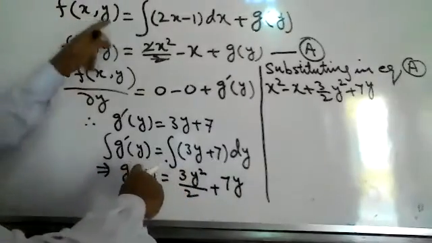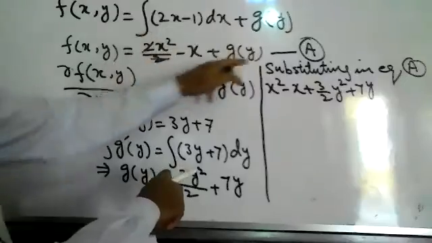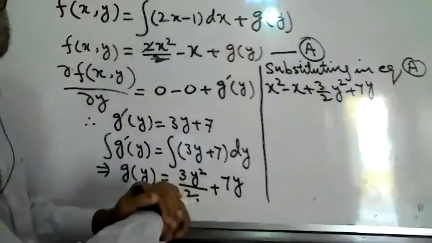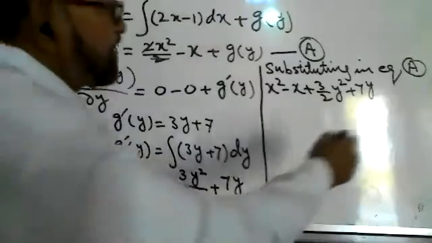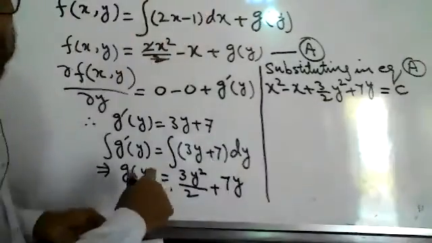This whole is f of xy, and the right side is 0. The integration of 0 will be equal to a constant. This is the answer.